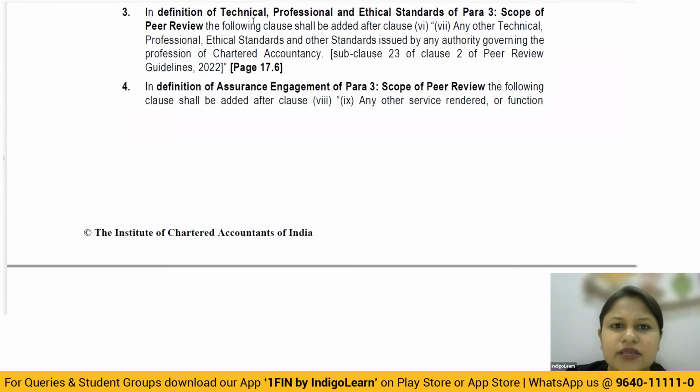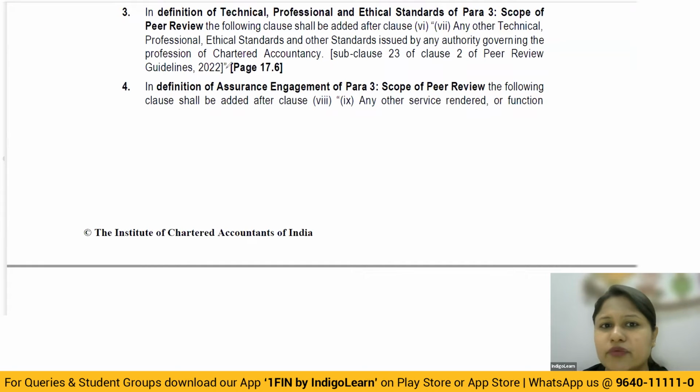So that's quite simple. Then when you talk about the assurance engagement, you have to understand peer review is basically done only for the assurance services that you are rendering. When you learn about what assurance is, you get a negative definition of which services are not considered to be assurance.